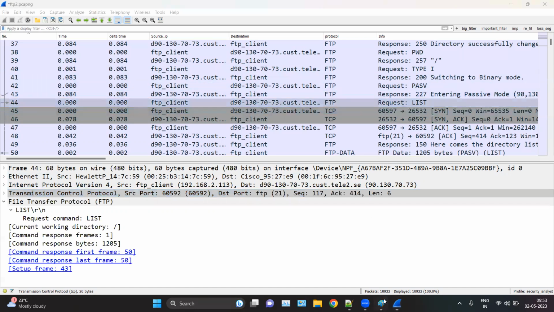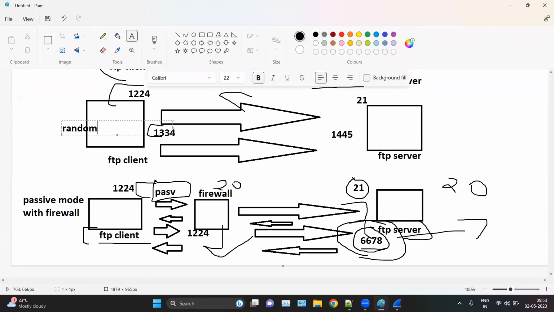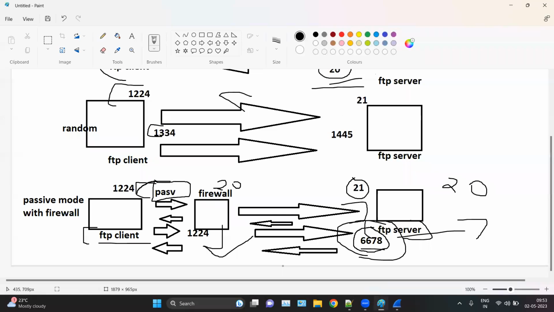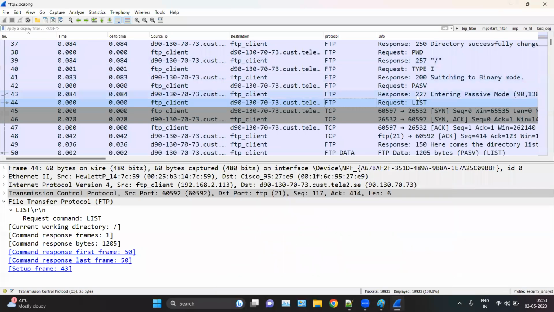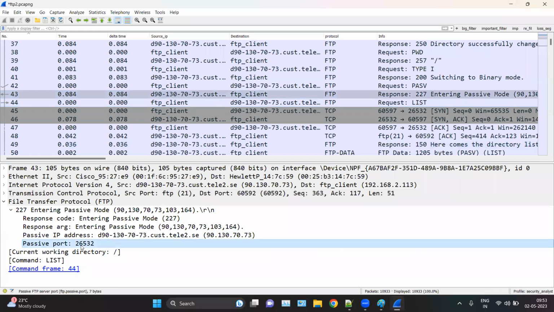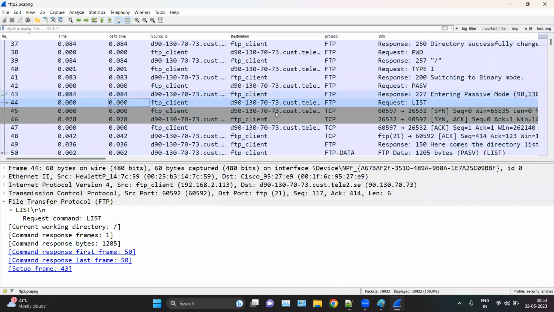Okay, as you can see here, in case of a firewall, the client sends the passive mode packet request. Okay, and here you can see on port number 21, then the FTP server wants to connect on port number 26532. This one. Okay, look here. And then here we are sending the request to list the files and directories, and that is the command request. That is why it is transferring via the same port, which is port number 21.